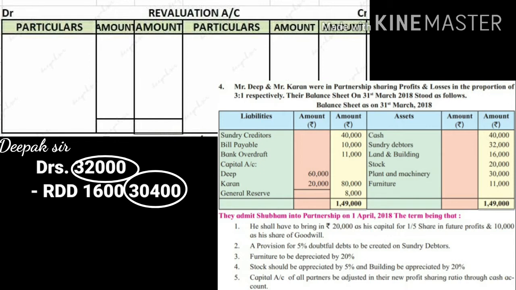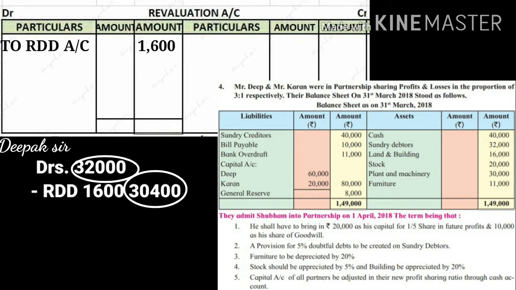That means there is a decrease in assets, and whenever asset value decreases, it is a loss for the firm, and this loss of 1,600 will be recorded in the revaluation account on the debit side. On the debit side we have to record all the expenses and losses, and on the credit side all the income and gains will be recorded, since it is a nominal account.